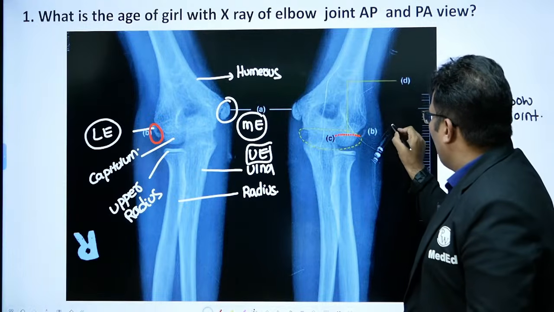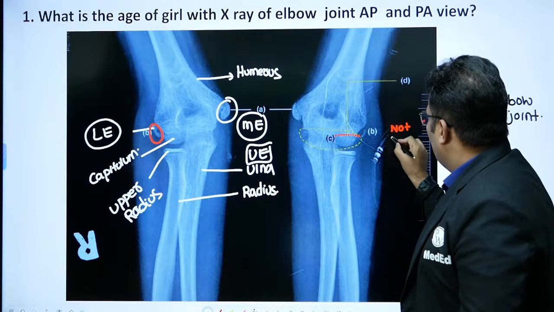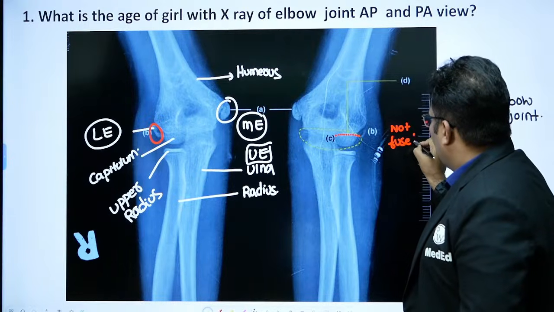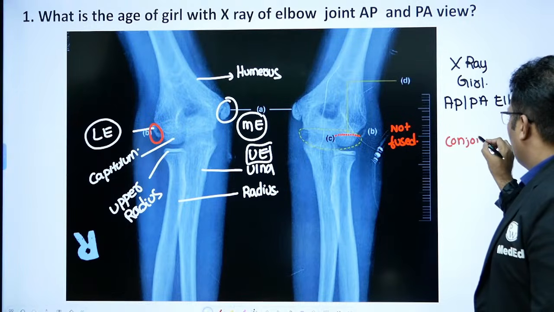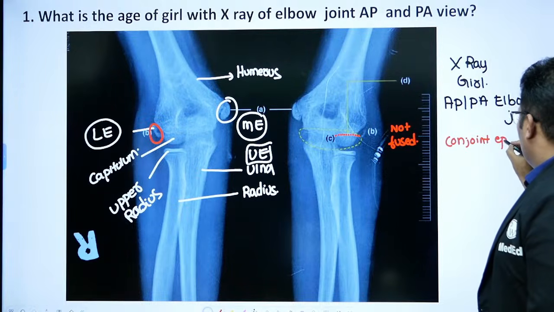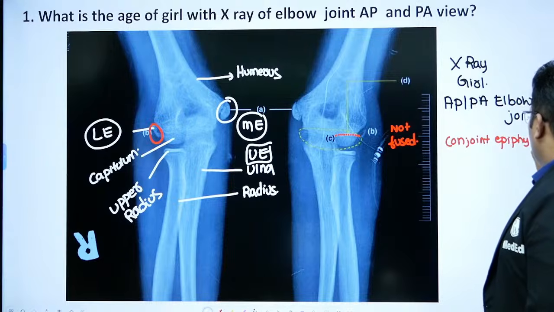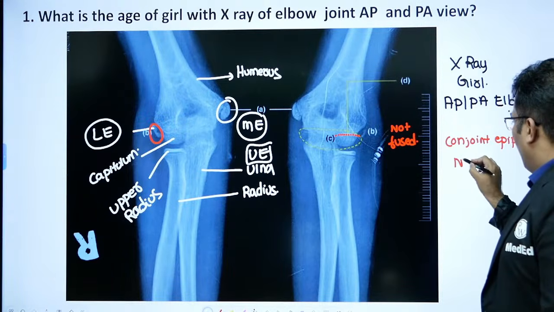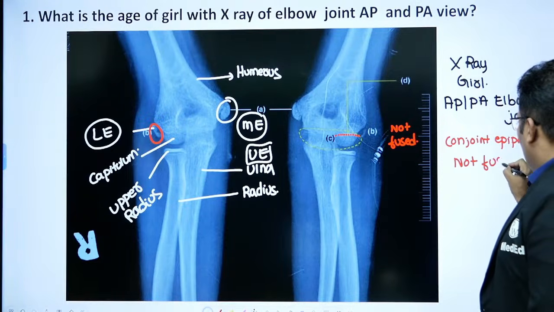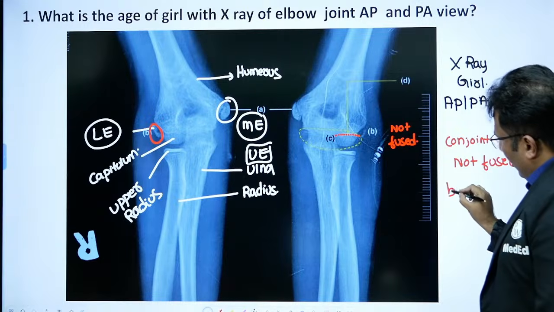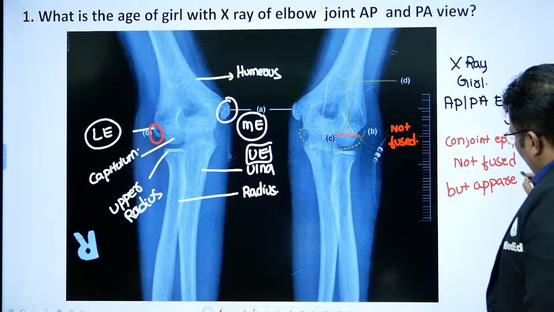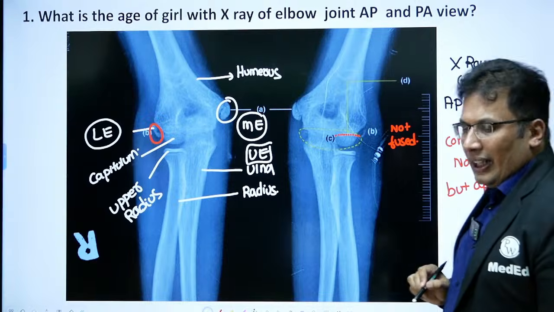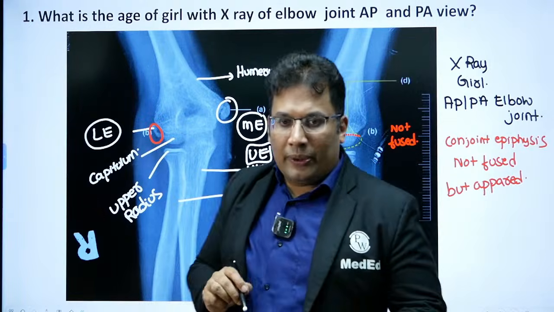So this is not fused. The conjoined epiphysis has appeared, but is not fused. Now tell me, what is the age? What is the age from this?